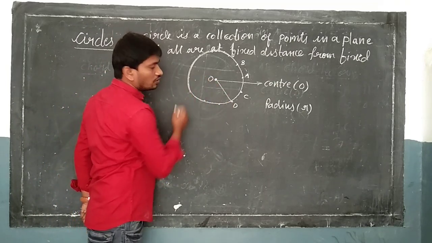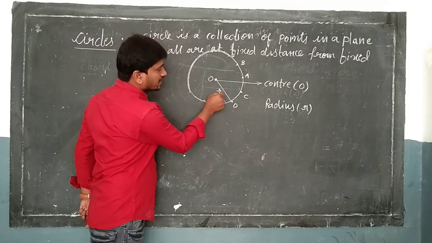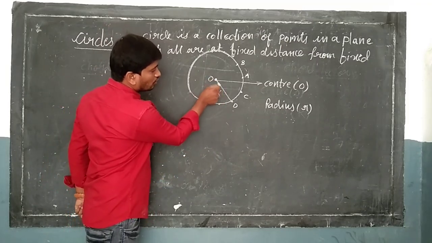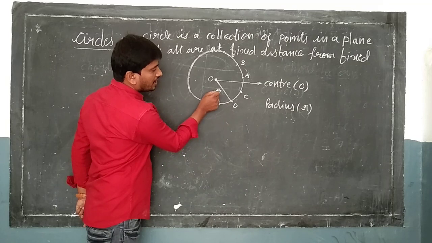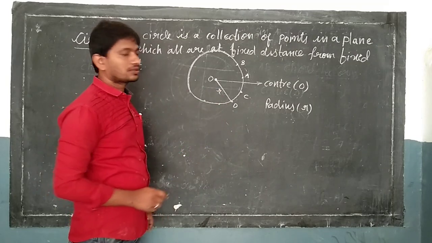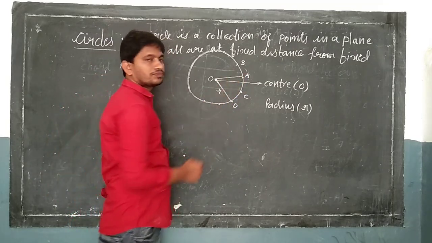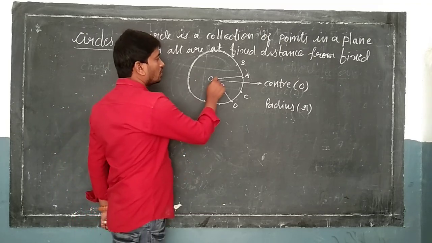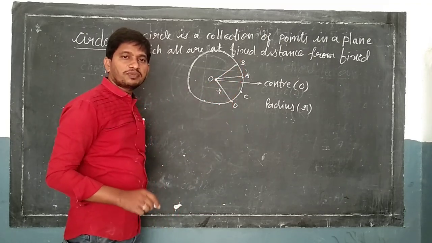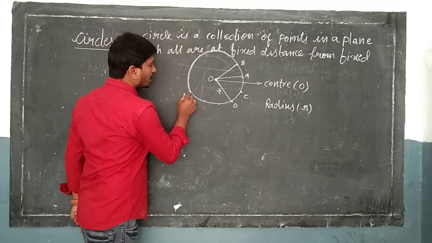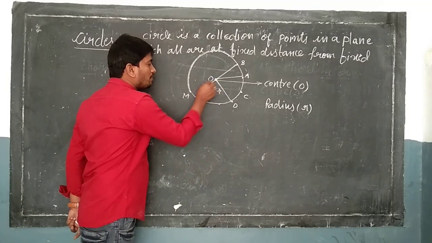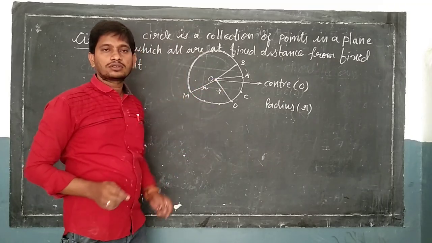Here the center is O, OD is radius. The distance between O and D is radius, and OA is also radius of the circle. OB is also radius. For example, this is the point M. OM is also radius of the circle.